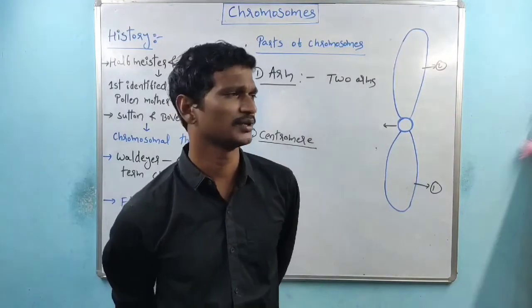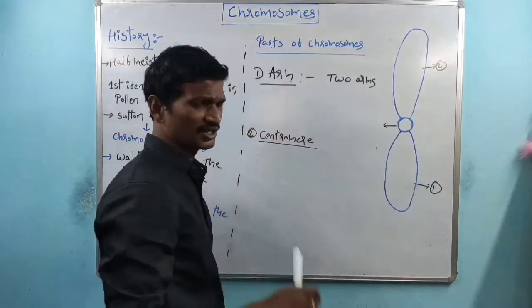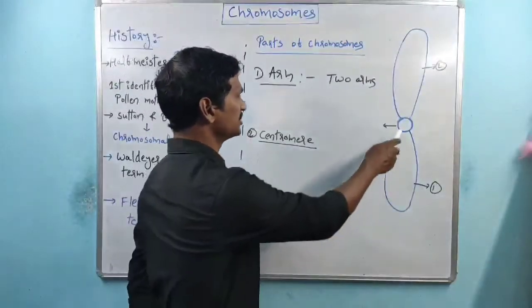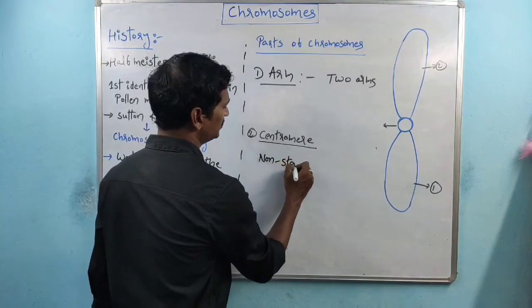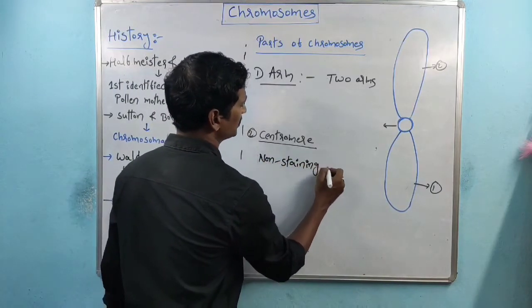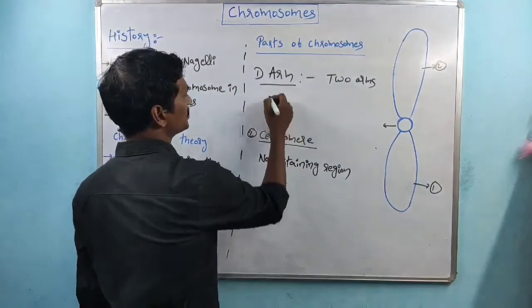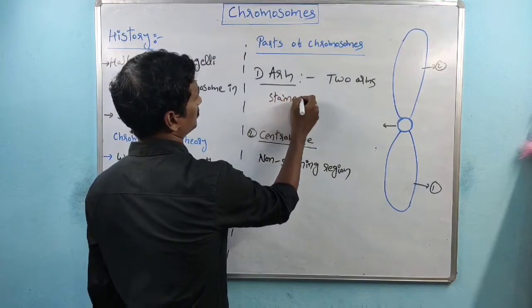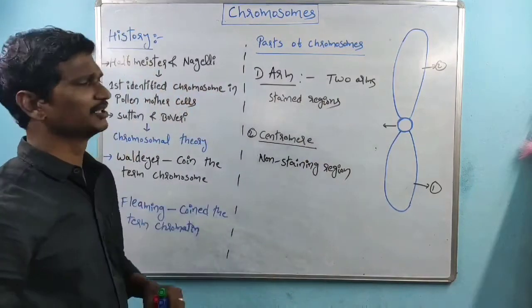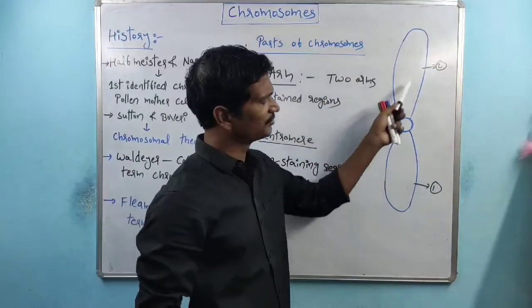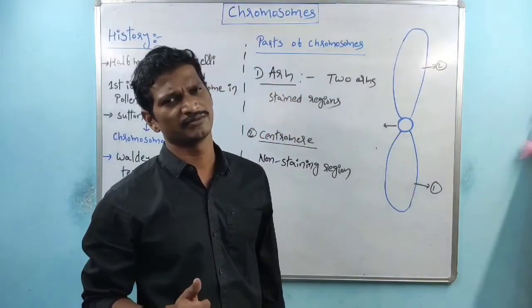After the staining process, the arms are stained. The centromere is the non-staining region. Arms are stained regions.